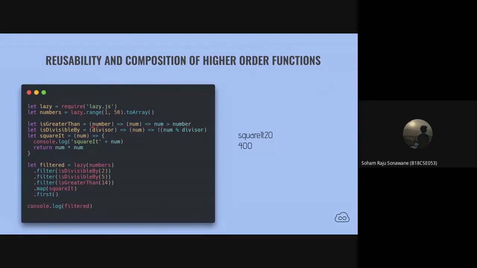So isGreaterThan is actually this function, which takes in a number and returns this function.